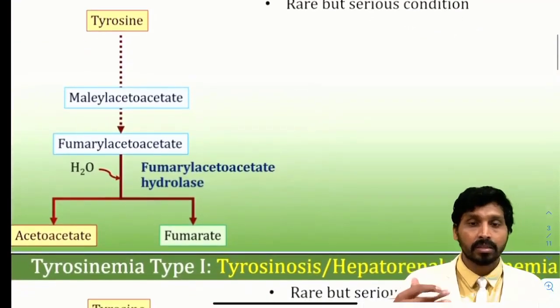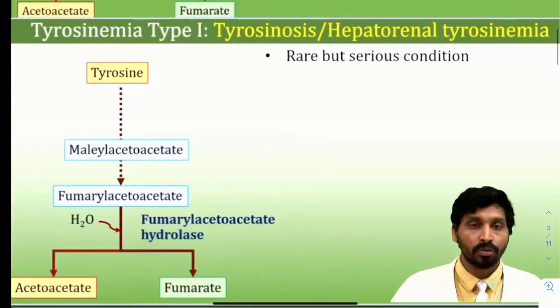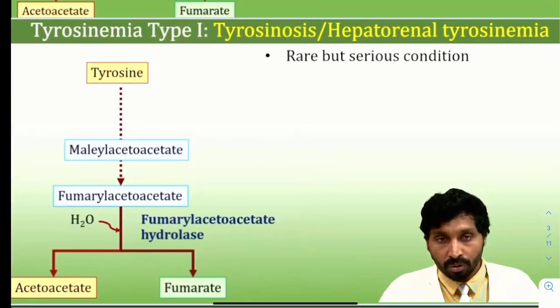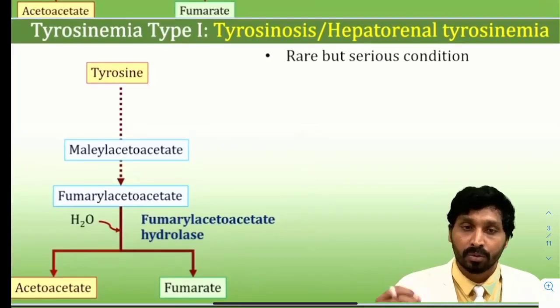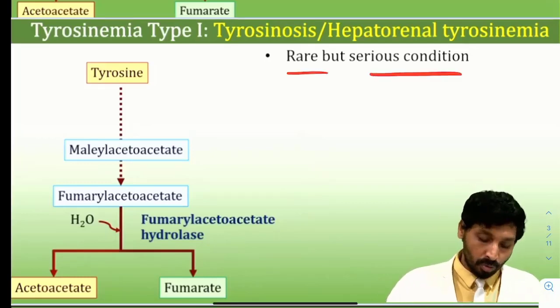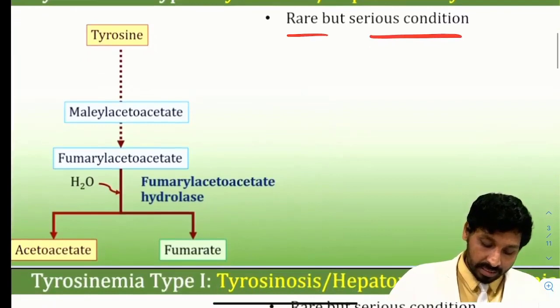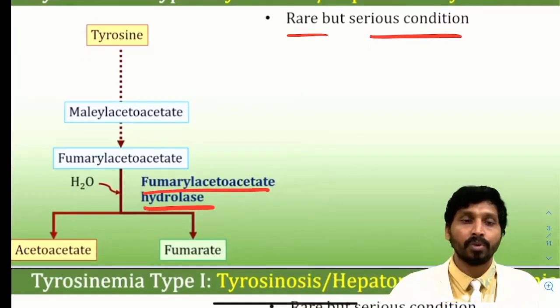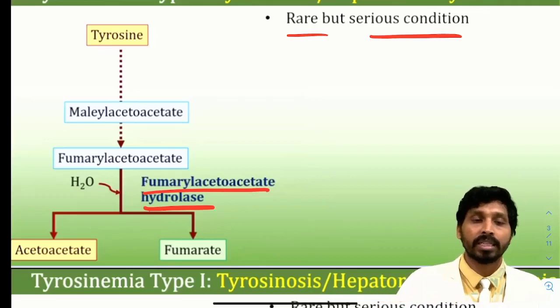So first we will discuss tyrosinemia type 1. The other names for tyrosinemia type 1 are tyrosinosis or hepatorenal tyrosinemia. It is a rare but serious condition. Here the enzyme deficiency is fumarylacetoacetate hydrolase. Because of the deficiency of this enzyme, fumarylacetoacetate cannot be converted into acetoacetate and fumarate.